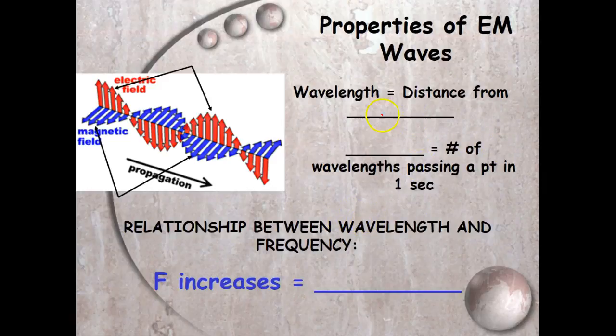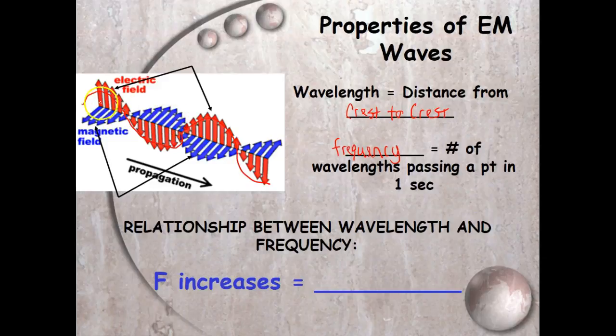Also, just kind of a review, the distance from crest to crest is the wavelength, right? Like from here to here, okay? We're thinking this can become more three-dimensional, but if it was just two-dimensional, you could say, okay, like that, right? So crest to crest, and then the frequency again is the number of wavelengths passing a point in 1 second.